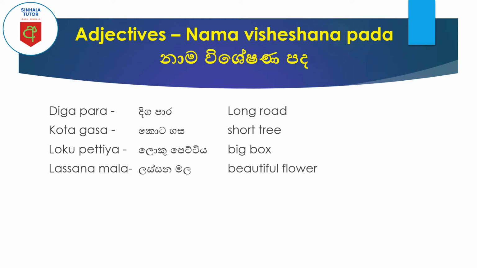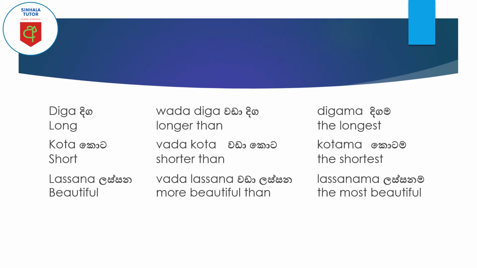Like that, we can use adjectives to describe nouns, the quality of the noun. Sometimes you can use the color. Color is also an adjective. Like that we can use adjectives to describe nouns. Nama Visheshana Pada. When you are talking about this Nama Visheshana Pada, or adjective, we have to talk something more about adjectives.